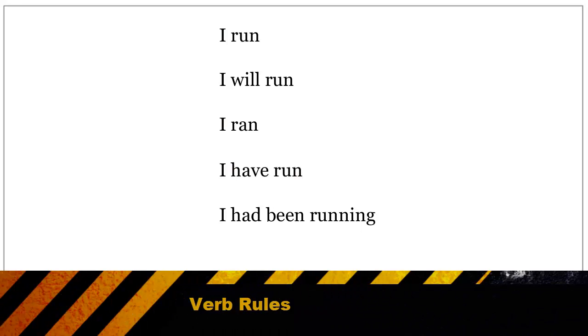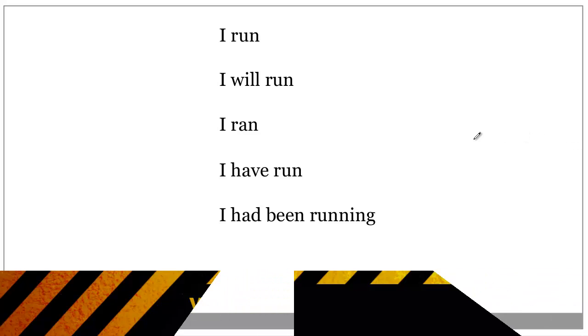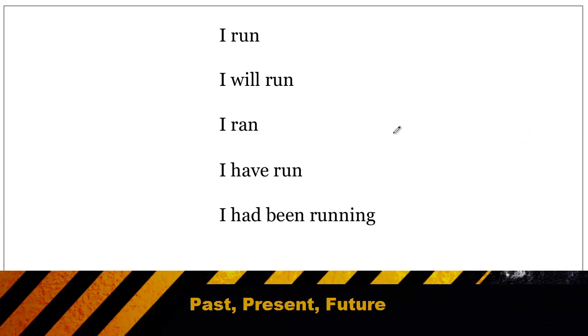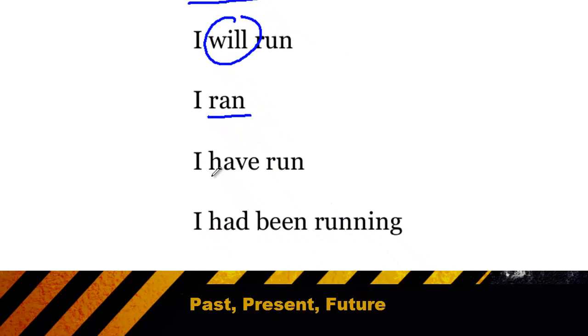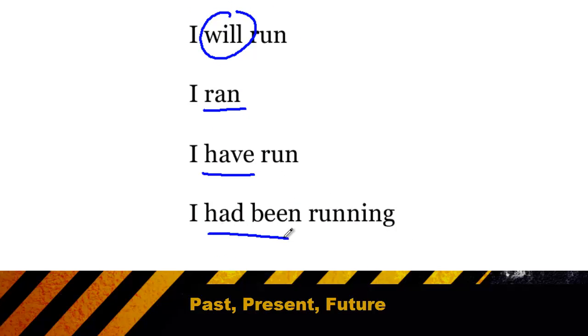If you really wanted to study grammar, verb tense could become a complicated topic. For what we're doing here, however, we can actually keep it pretty simple. To get our verb tenses right, all we really need is a good gut feel for what is the present, past, and future tense. So if I say I run or I am running, that means it's going on right now. Will run indicates the future, and ran, have run, and had been running all indicate the action occurred in the past.